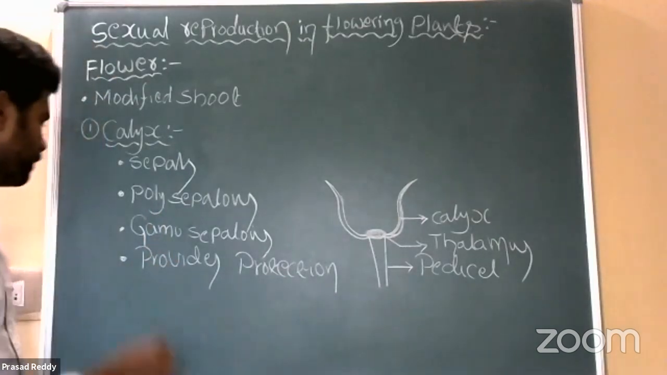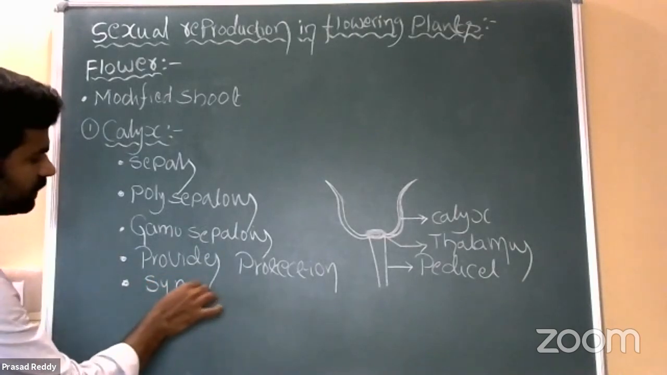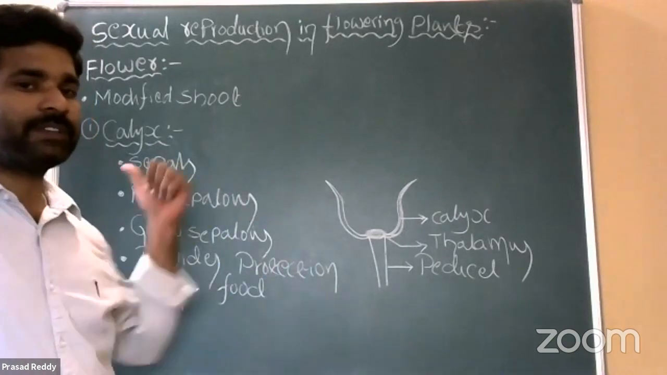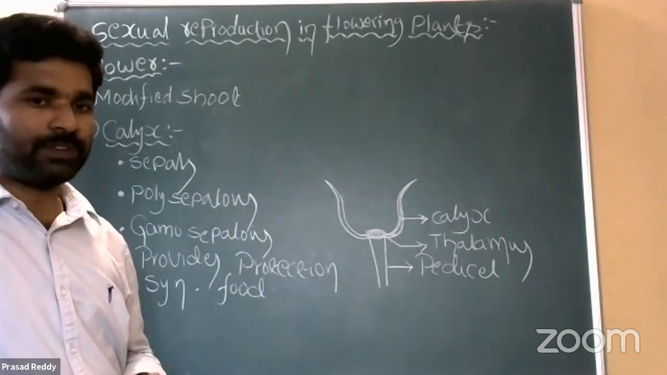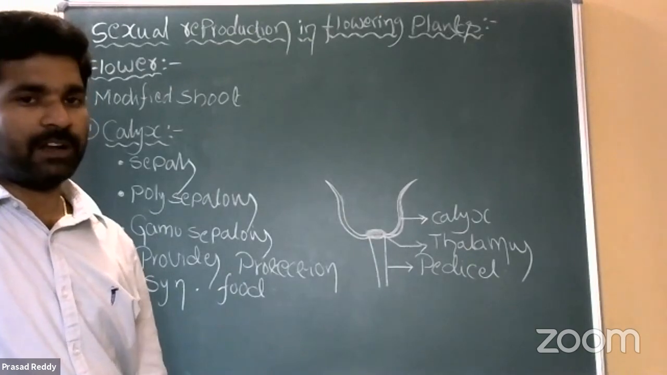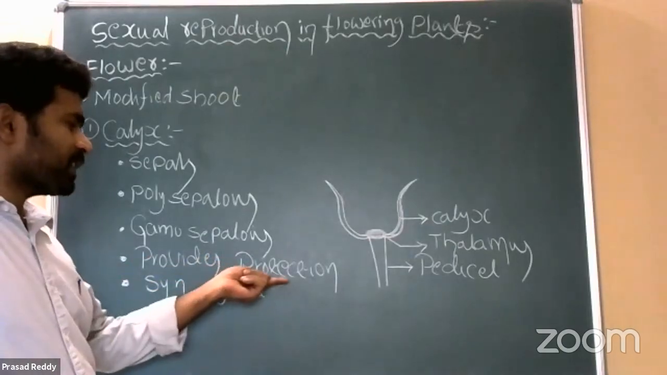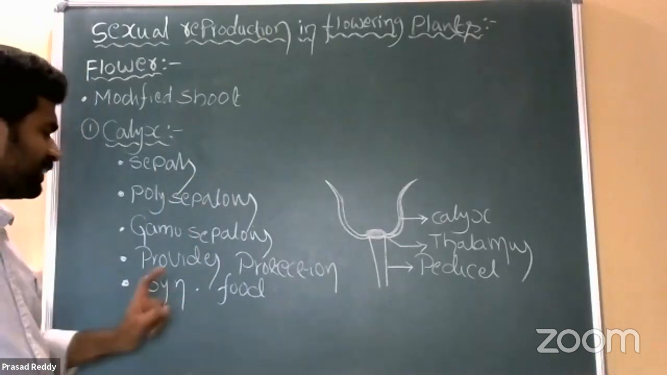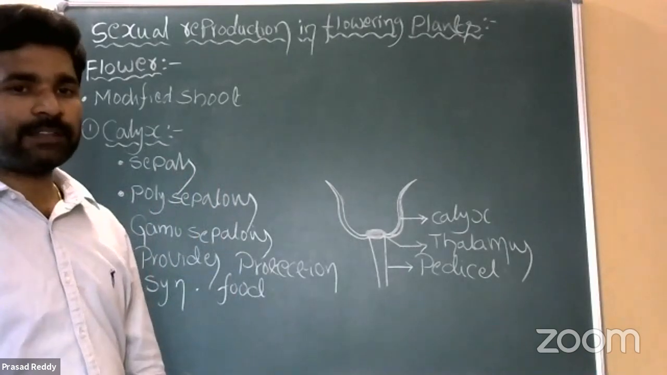And one more thing, it provides food materials. It synthesizes food materials by the photosynthesis process, because it is green in color. It synthesizes food materials and supplies them to the male and female reproductive organs. So there are two important functions. One is it provides protection to the flower during bud condition, that outermost whorl calyx. The second is it synthesizes food materials and supplies them to the developing organs like male and female